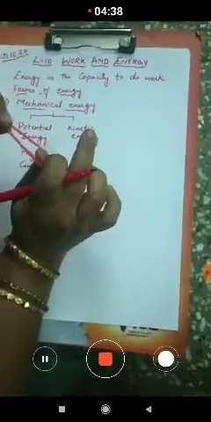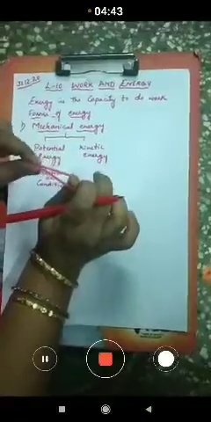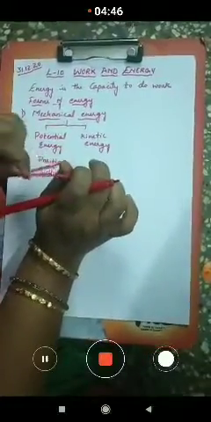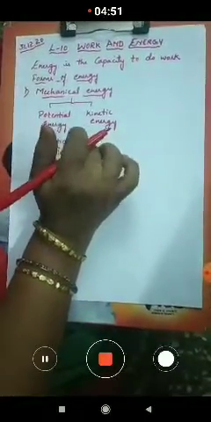So the stretching of the rubber band, the compressed spring, and the objects which are held at a certain position, all these objects store some energy in them. All these have the potential to do work. Yes, these have the potential to do work. So this type of energy, we call it potential energy.